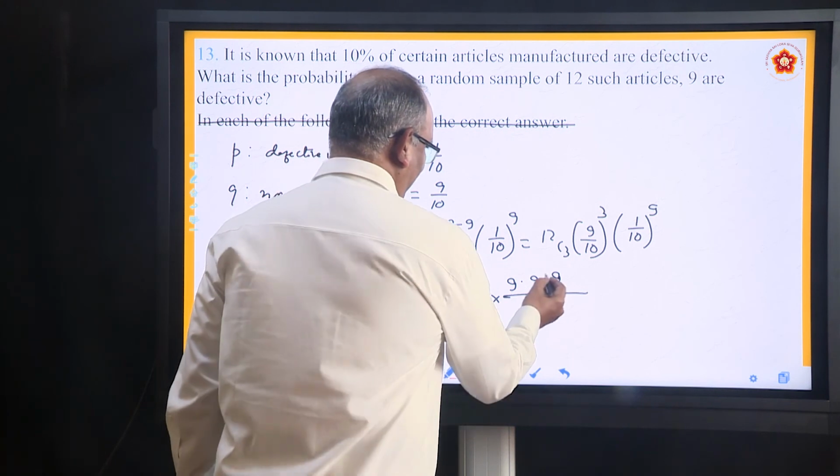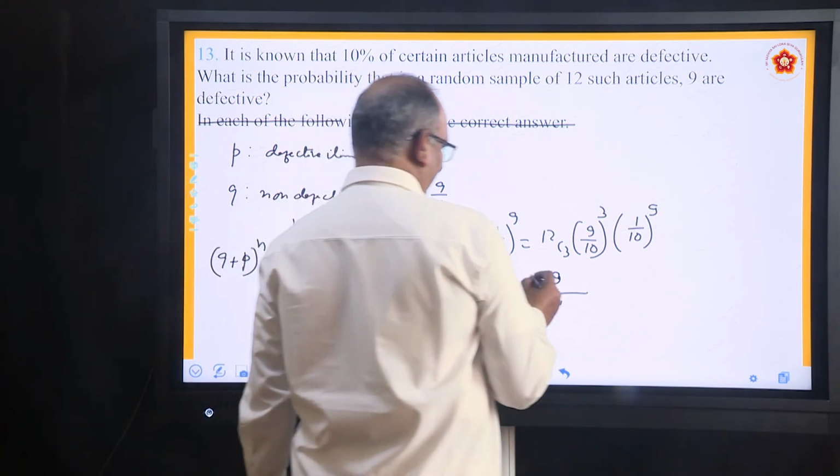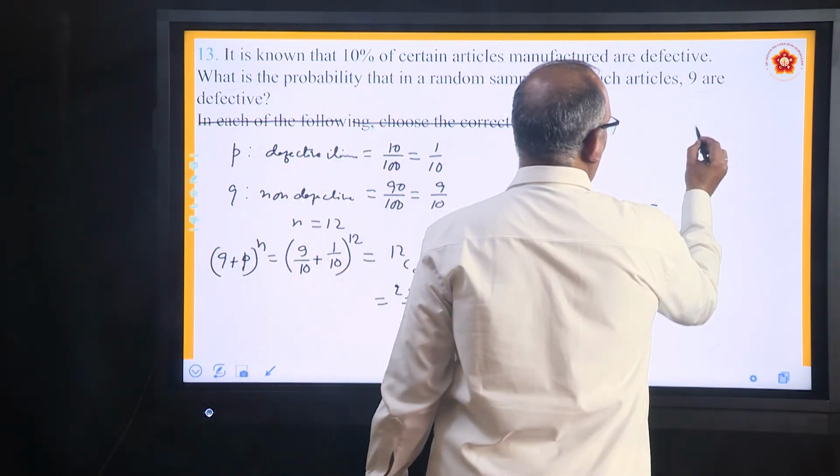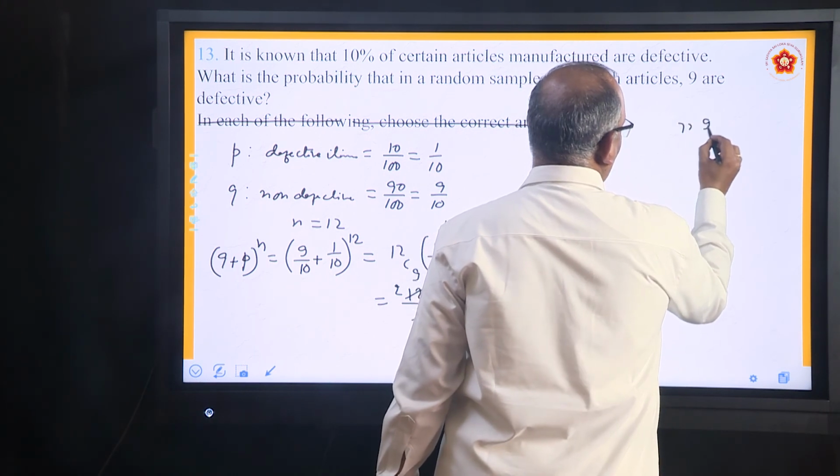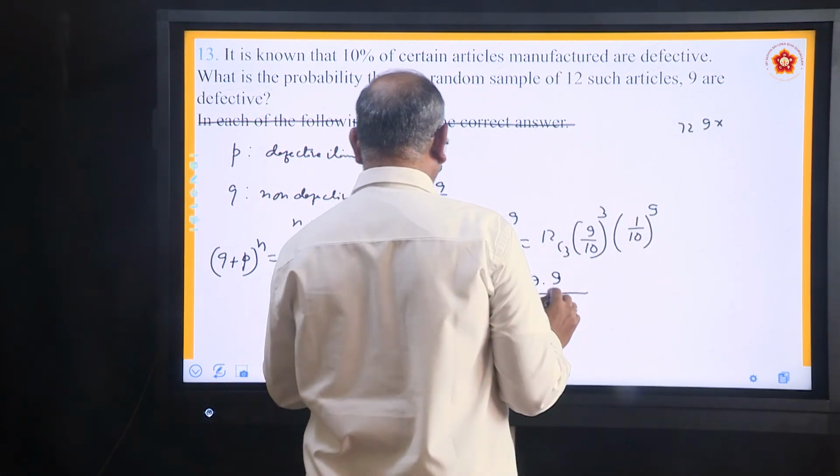For example, here 9 9s are 81 and 81 into 9, 729 into 22.